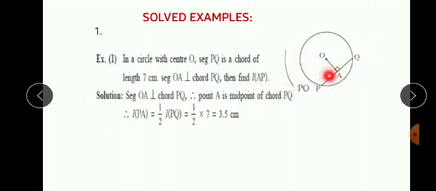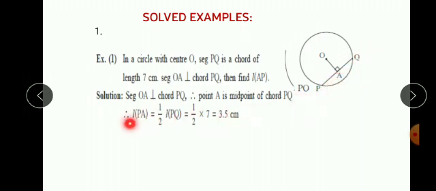As OA is perpendicular to PQ, this segment bisects the chord PQ. So the solution: segment OA is perpendicular to chord PQ, which means point A is the midpoint of chord PQ. As A is the midpoint, PA is equal to QA.